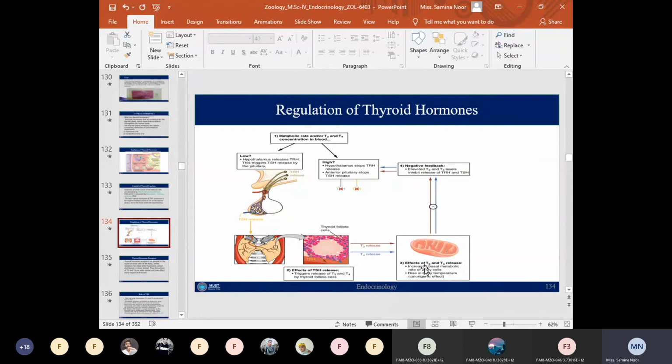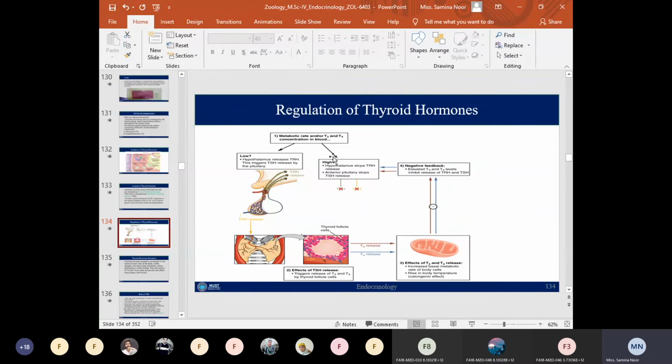As a result of such physiological effects in the body cells, a negative feedback mechanism controls the thyroid hormone secretion. The elevated T3 and T4 levels in the blood inhibit the release of thyrotropin releasing hormone and thyroid stimulating hormone by targeting two sites: the anterior pituitary and the hypothalamus. They inhibit the production of TRH at the hypothalamic level and TSH at the level of the anterior pituitary.